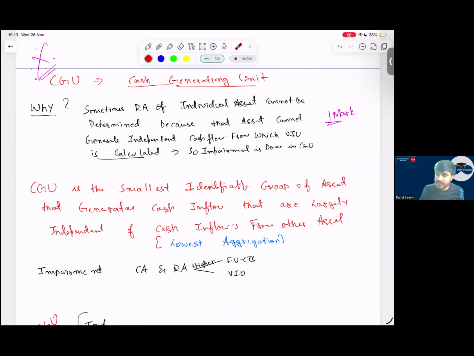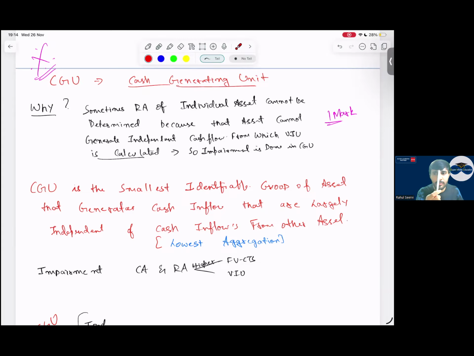So CGU, what is CGU, sir? Cash generating unit. Why do we apply the concept of cash generating unit? Theory question. Because sometimes it is difficult to calculate the RA. It is difficult to calculate the RA of a particular asset because it will not generate independent cash flow. So what we will do, we will combine it. We will form a group of assets.